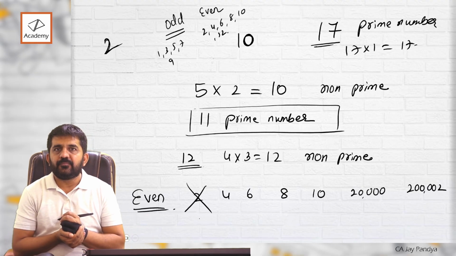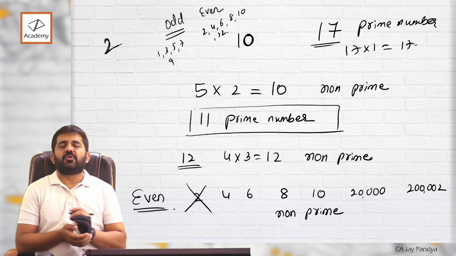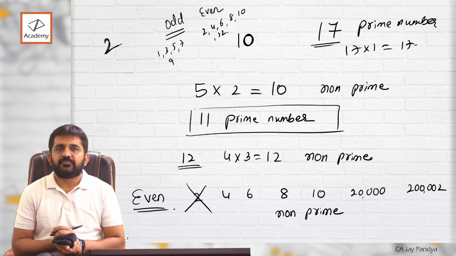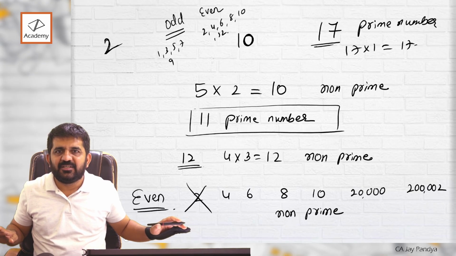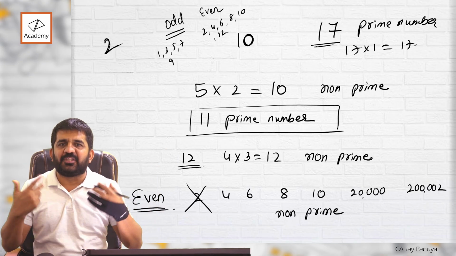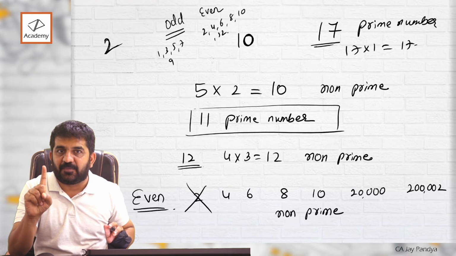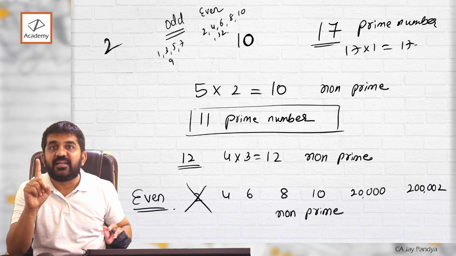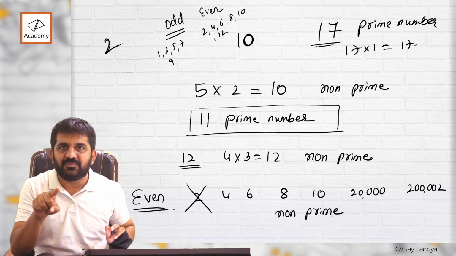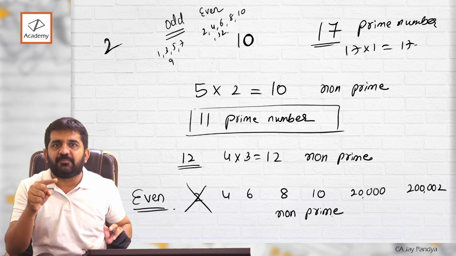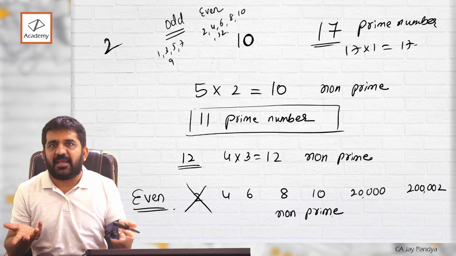Except 2, all will be non-prime. So out of all your numbers list, 50% numbers are gone. We know they are non-prime, right? All even numbers except 2 are non-primes. Why? I'll tell you. The definition of even number is it should be multiplied by 2. What is the definition of even number? It should be multiplied by 2, and once it is multiplied by 2 it cannot be a prime number, right?